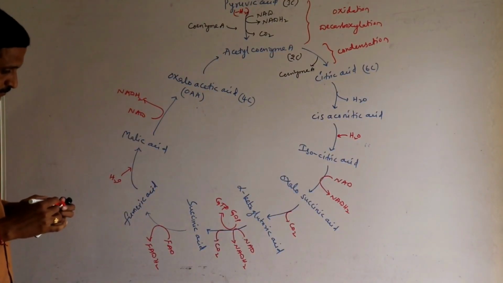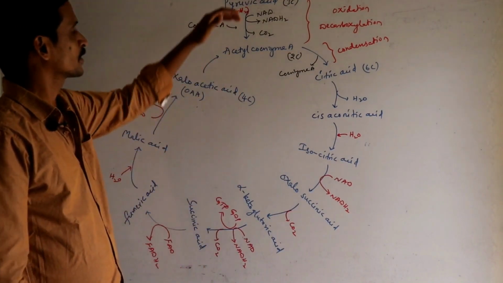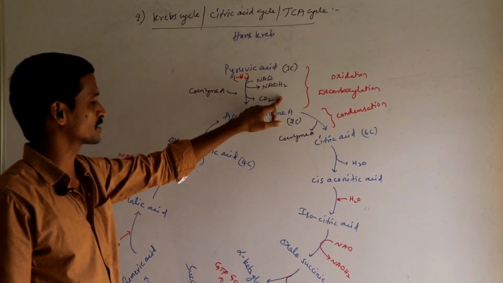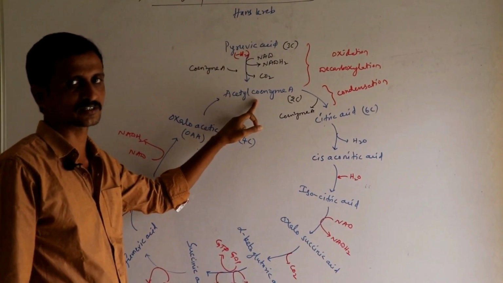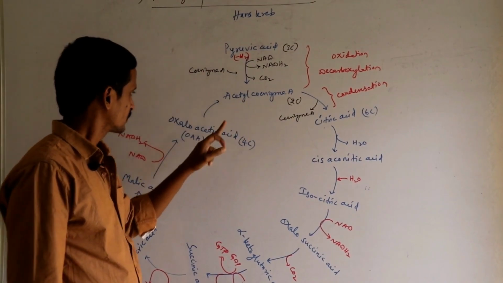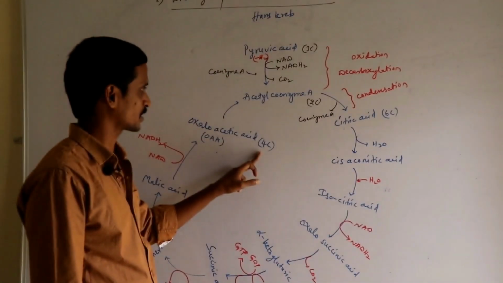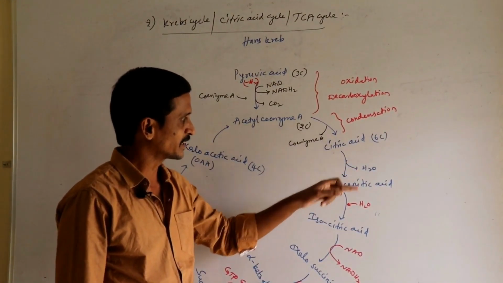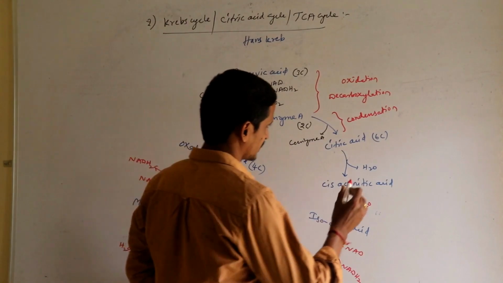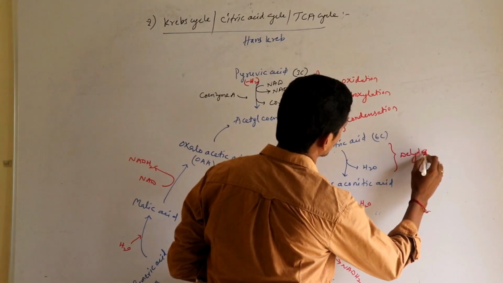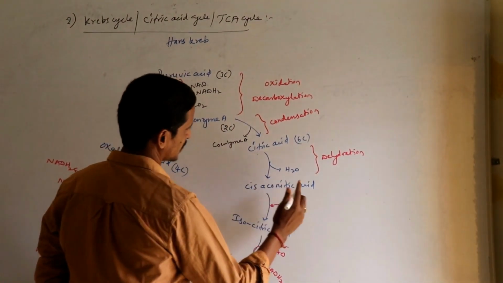Let us discuss. I told you pyruvic acid, a 3-carbon compound, by undergoing oxidative decarboxylation, leads to the formation of acetyl coenzyme A, a 2-carbon compound. This 2-carbon compound, when it is condensed with oxaloacetic acid, a 4-carbon compound, leads to the formation of citric acid. Citric acid, by losing water, that means it is undergoing dehydration, leads to the formation of cis aconitic acid.